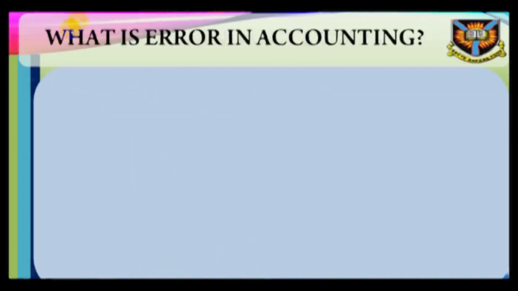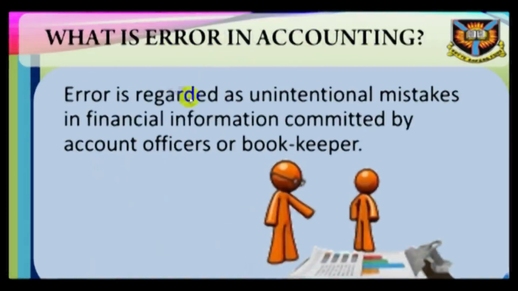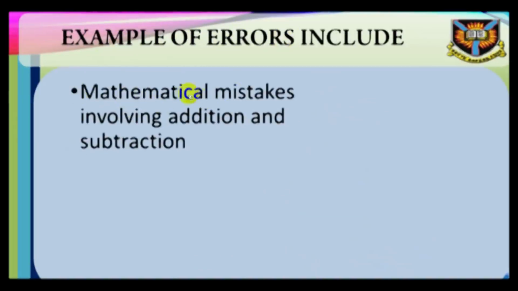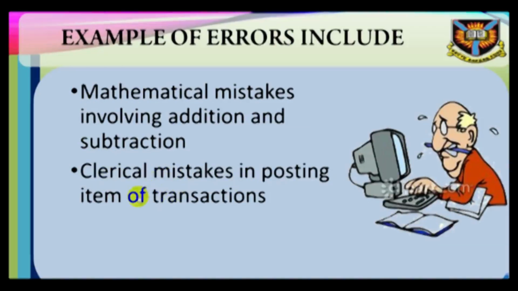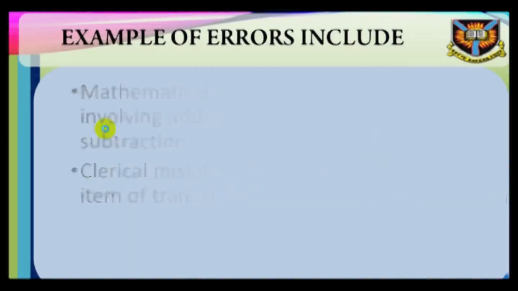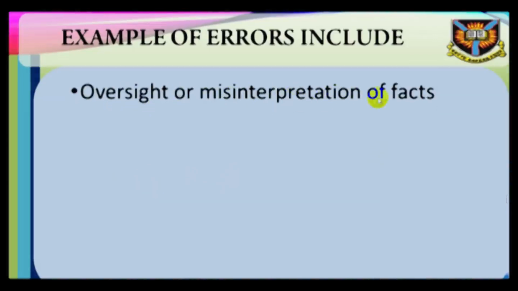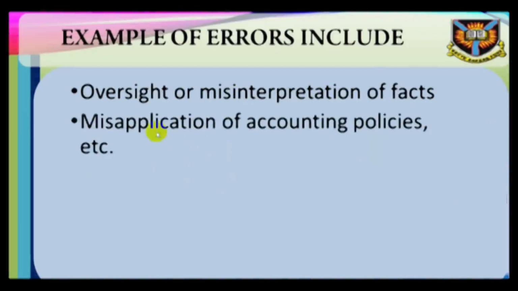What is error in accounting? Error is regarded as unintentional mistakes in financial information committed by account officers or bookkeepers. Examples of errors include: 1. Mathematical mistakes involving addition and subtraction. 2. Clerical mistakes in posting items of transactions. 3. Oversight or misinterpretation of facts. 4. Misapplication of accounting policies, etc.